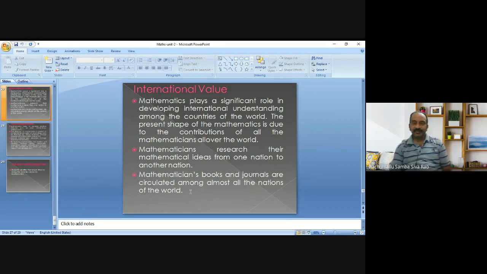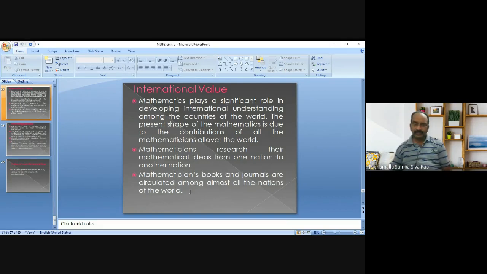Because the present shape of mathematics is due to the contributions of all the mathematicians all over the world. We are now reading mathematics at various levels.